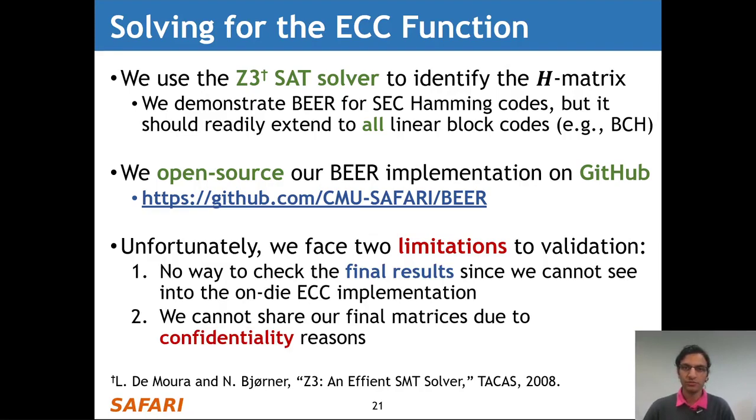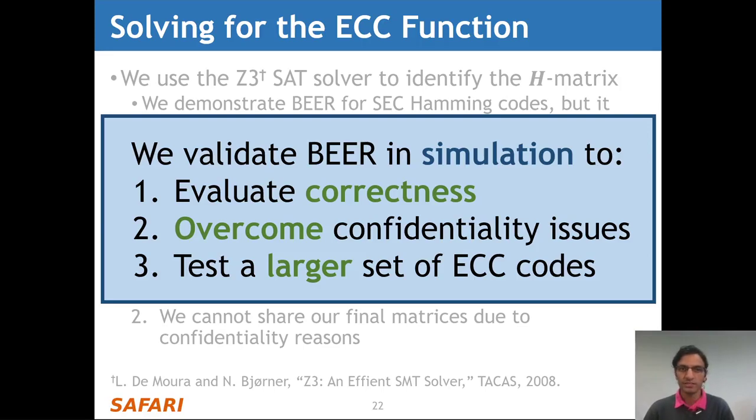Unfortunately, we face two limitations in our experimental studies to further validation. The first is that we have no way to check the final results of our analysis, since we cannot see into the on-die ECC implementation and look at the final H matrix that actually exists within the chip. And the second limitation is that we cannot share our final matrices with the manufacturers due to confidentiality reasons. Therefore, to overcome these limitations, we validate BEER in simulation, which allows us to evaluate BEER's correctness, to overcome confidentiality issues we face in our experiments, and to test a much larger set of ECC codes.